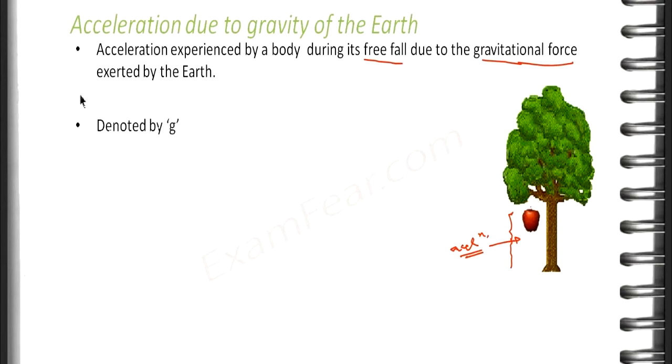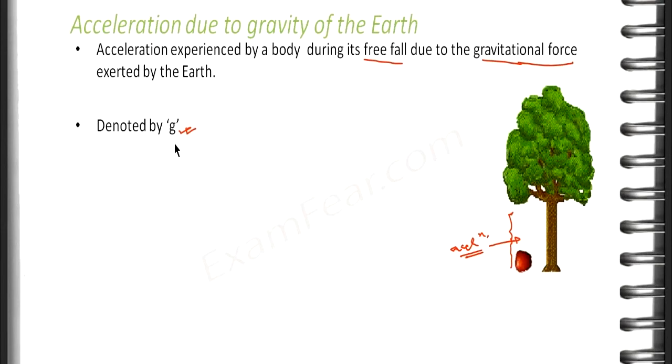So don't get confused. Capital G is used to represent universal gravitational constant and small g is used to represent acceleration due to gravity. So please be very clear with what is small g and what is capital G. I hope you understood it. Universal gravitational constant is nothing but a constant in the universal law of gravitation, whose value remains the same throughout the entire universe. Whereas small g is the acceleration due to gravity. It is the acceleration in any object during its free fall due to the gravitational force exerted by the earth.